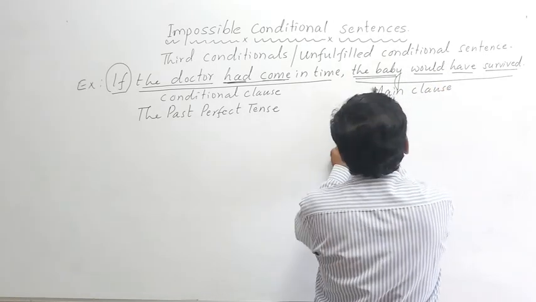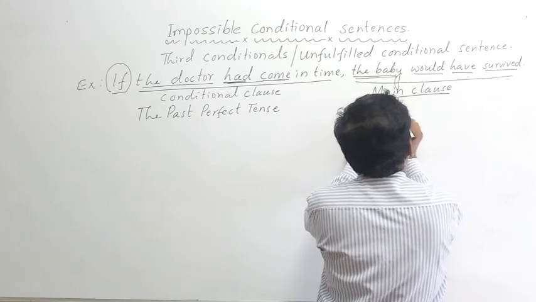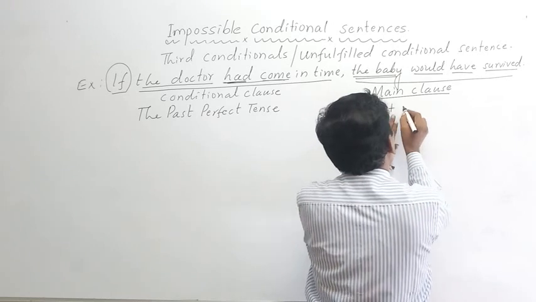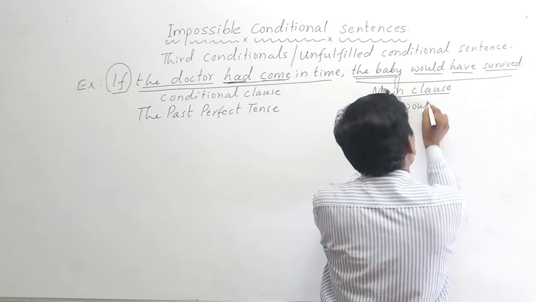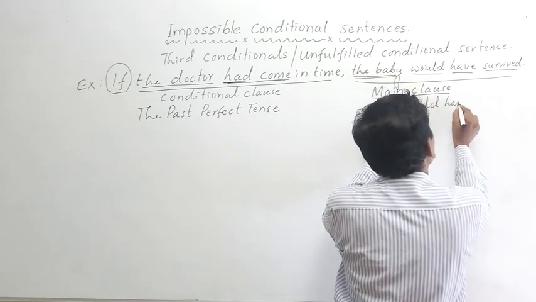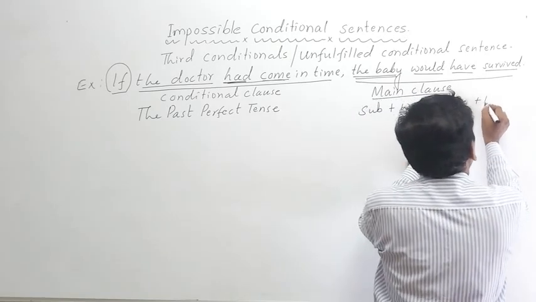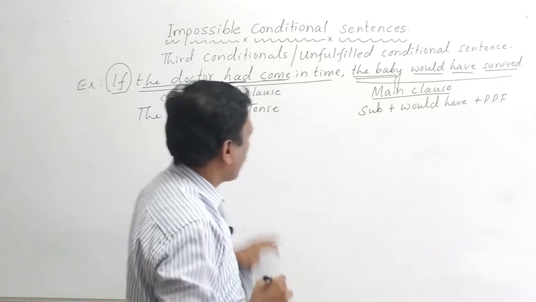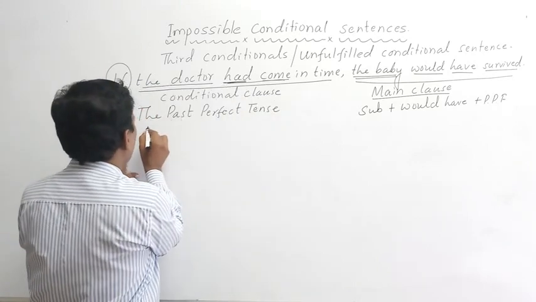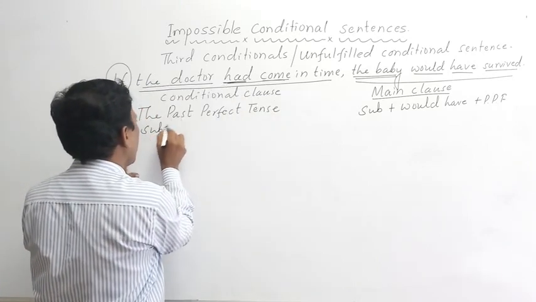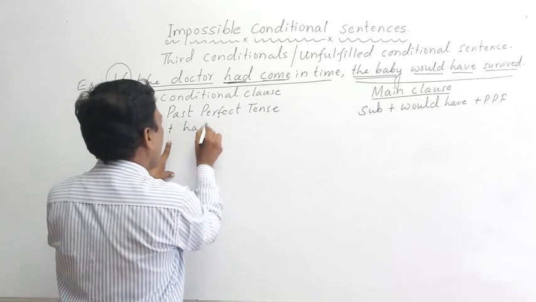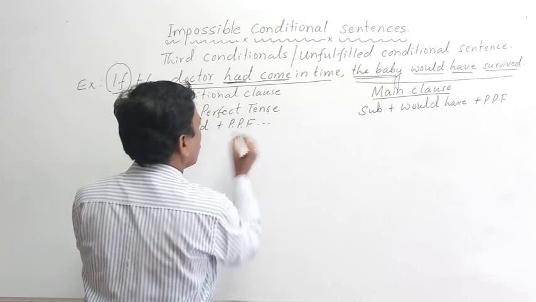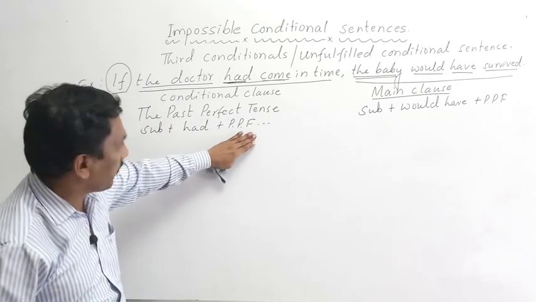The main clause consists of subject plus would have plus past participle form. And past perfect tense, you know it: subject, had plus past participle form.